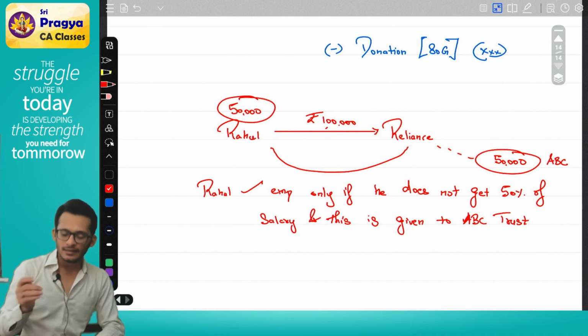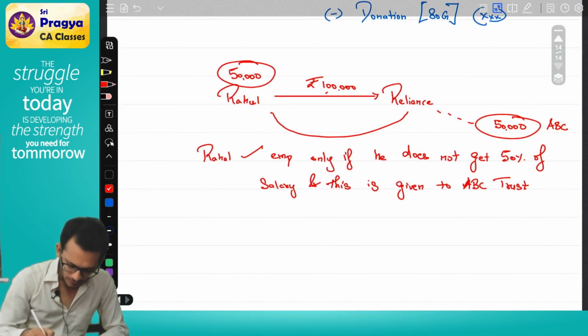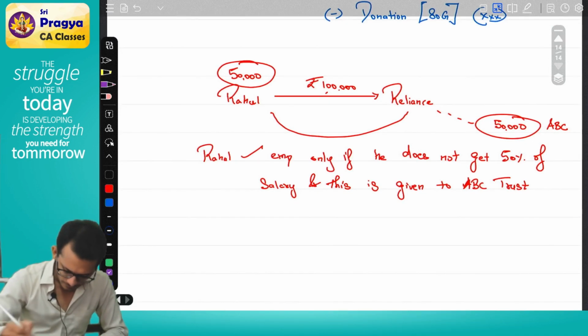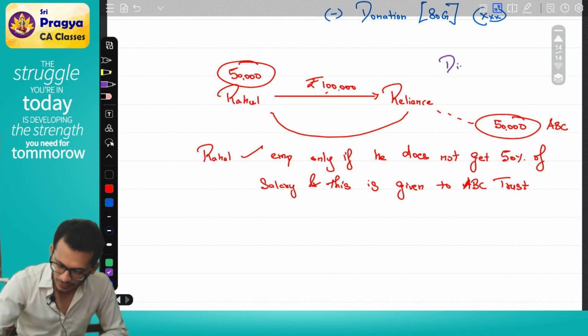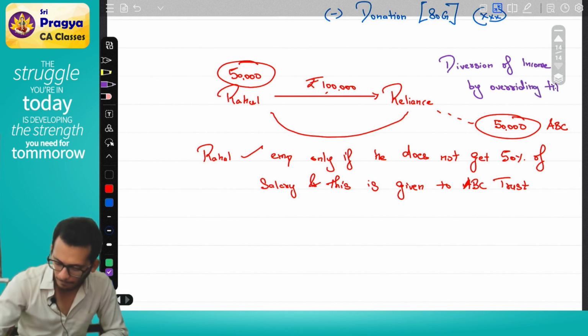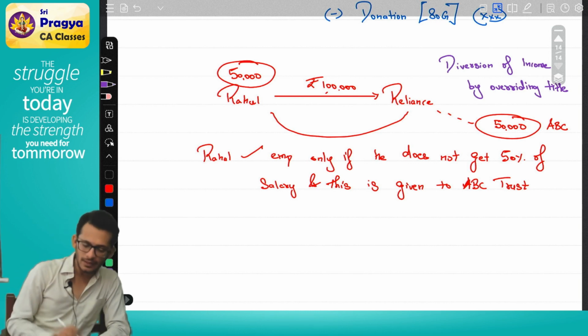The second scenario is called diversion of income by overriding title.